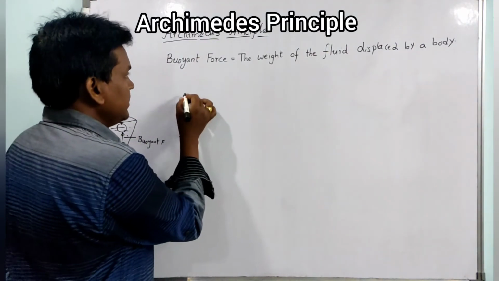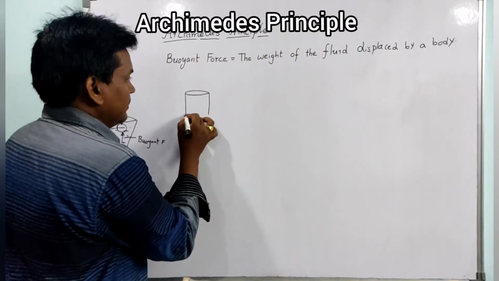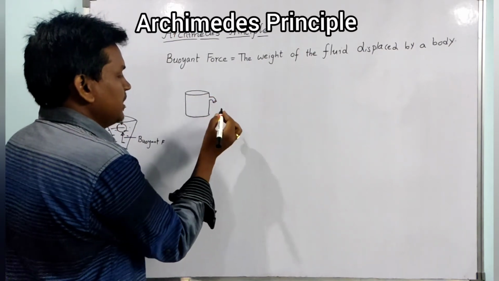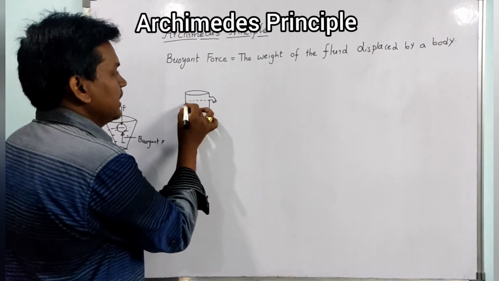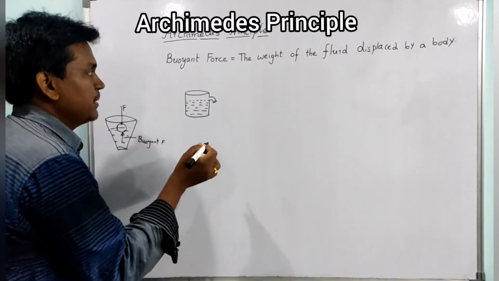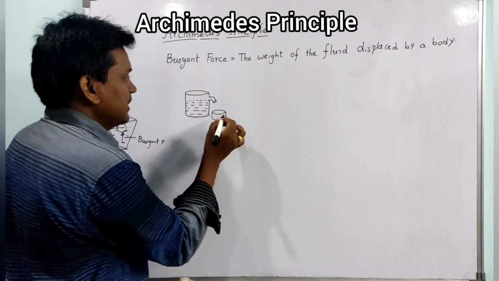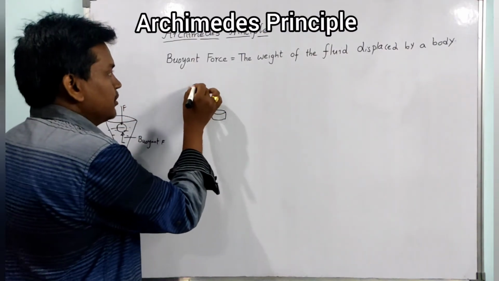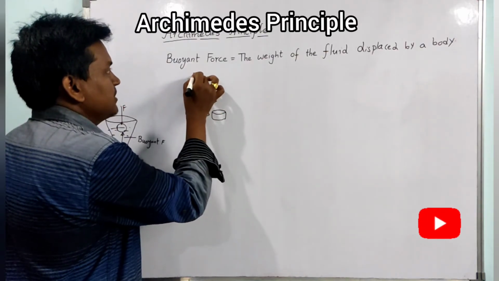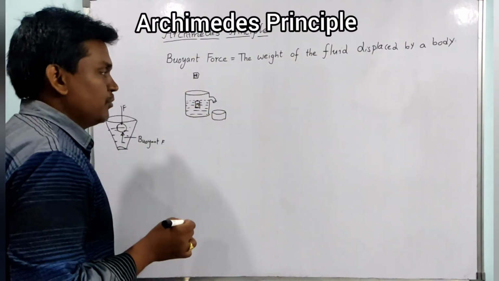For that, I am taking an overflow jar. This is an overflow jar, and we have to fill the water up to the brim. After filling water up to the brim, we will place a small bowl to collect the water. If you take a mass m and immerse the mass into the water, what will happen?